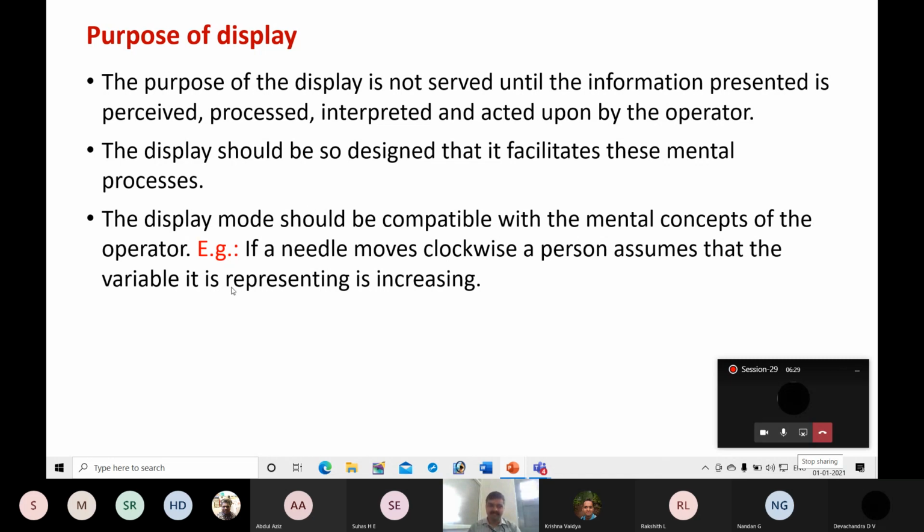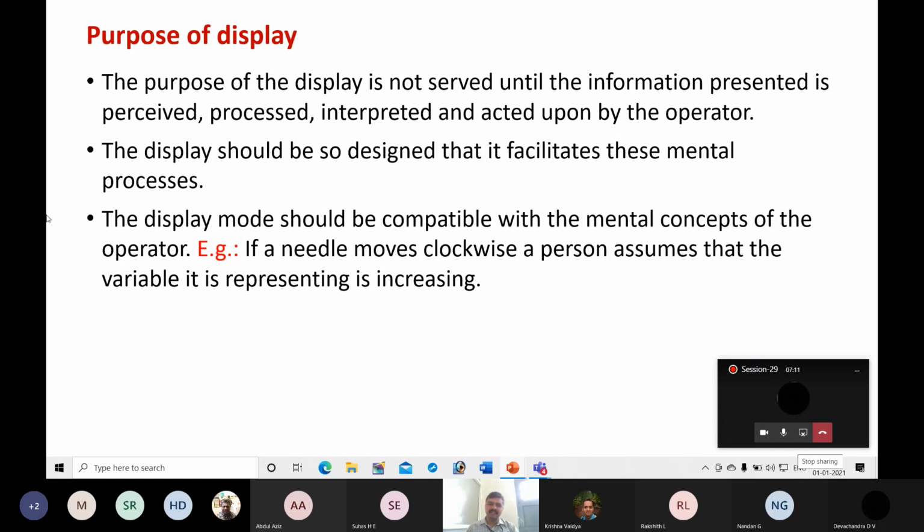Based on our understanding, or based on societal issues, we have some mental concepts. That means if it is a circular scale and the pointer moves in clockwise direction, that will be easy for us to understand. The reason is we are familiar with the wall clock, where the pointers move in clockwise direction. We are used to that. So if on any circular scale the pointer moves in clockwise direction, it is easy for us to understand.